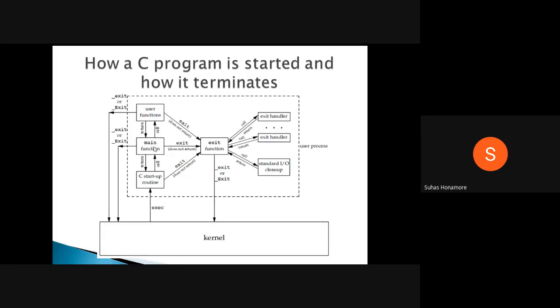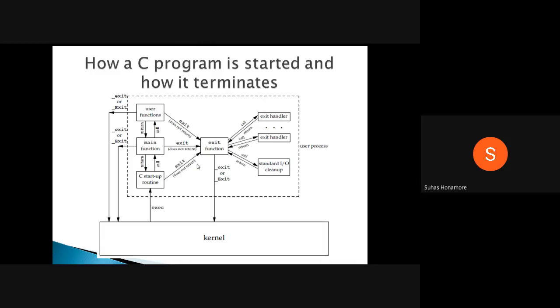Whenever you are executing the main function, you may call some user defined functions, which will run and come back. But from main I can come out of this process in different ways. The first one is that if you return, it is just an exit function. Depending on this exit function, it will execute, then it will come to the kernel. Inside the exit function, there is one more function called underscore exit, which by default we call inside exit.